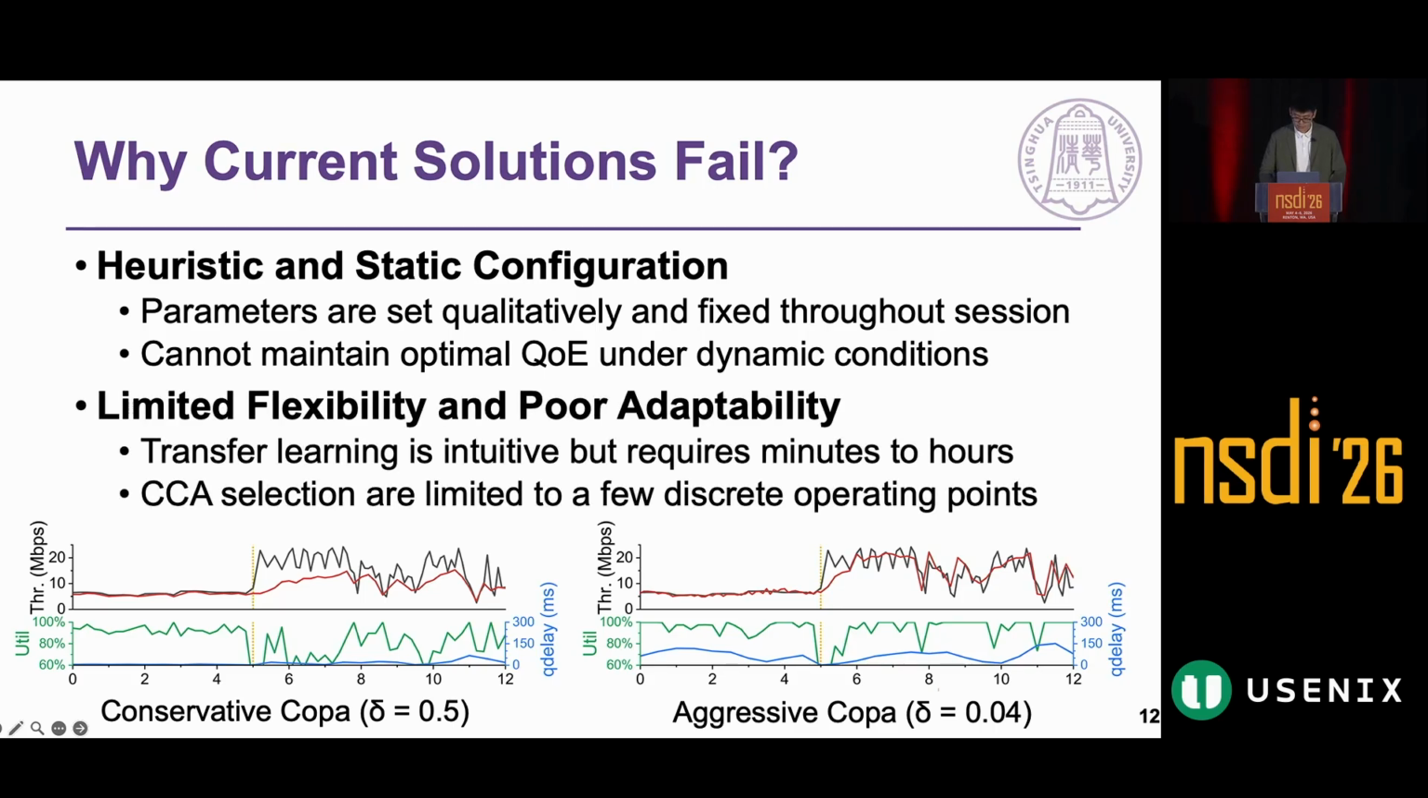Current solutions also have limited flexibility and poor adaptability. Transfer learning approaches might seem intuitive, but require minutes to hours to adapt, while CCA selection methods are limited to just a few discrete operating points.